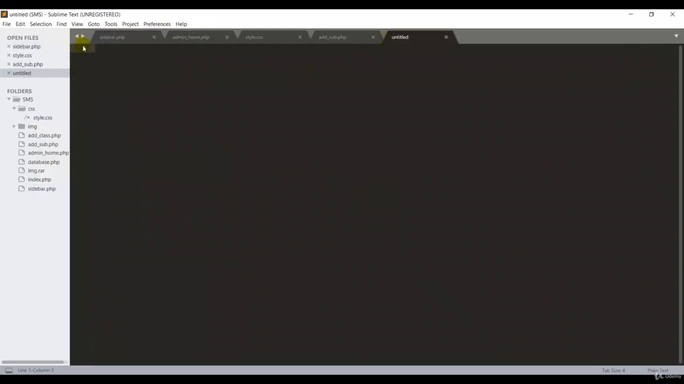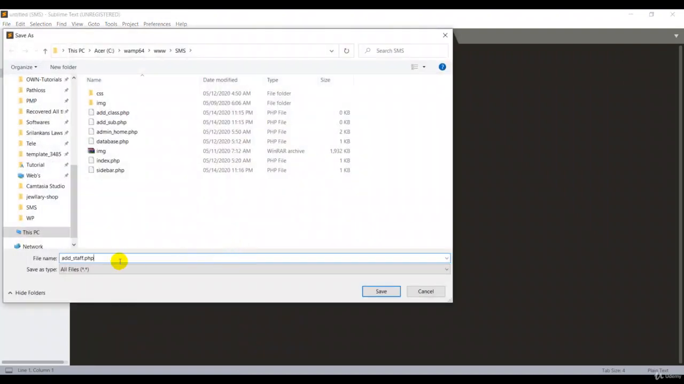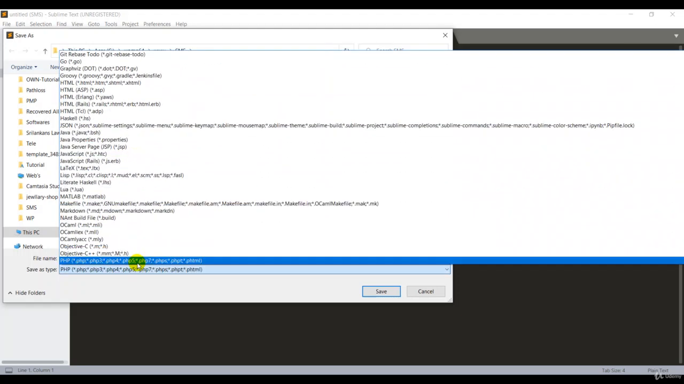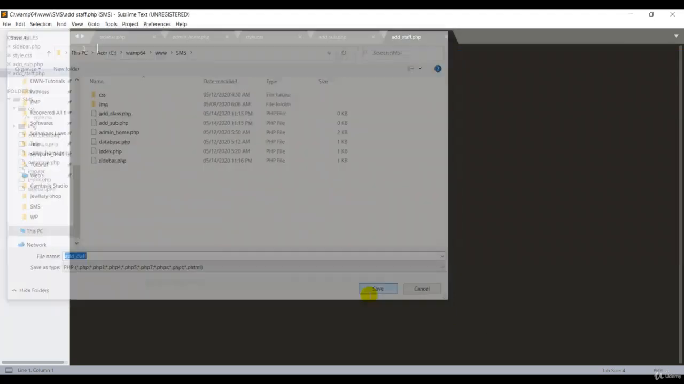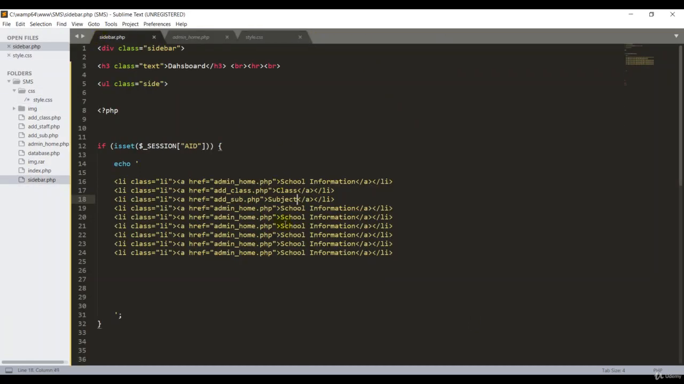Then the fourth one is the staff, and add_staff.php. So, guys, go ahead and create a new file and save. See the name I'm choosing, add_staff.php, because it's easy to remember. So that's the reason I'm naming it like that. Okay, then save and close these two files. I don't want this one. Okay, add staff, the name for the staff file.